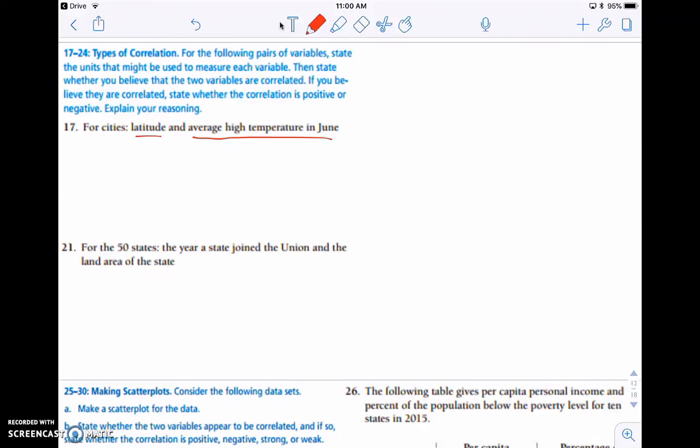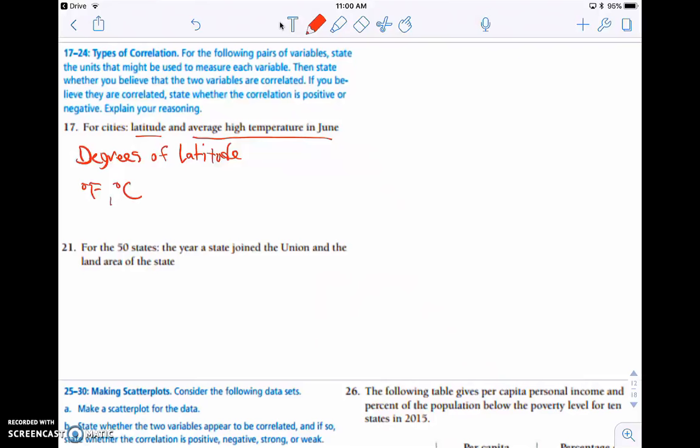Latitude is going to be the degrees of latitude moving north and south. That brings in a little bit of geography. Temperature is going to be degrees Fahrenheit or degrees Celsius, depending upon what country you're in. Outside the United States, most will use degrees Celsius.